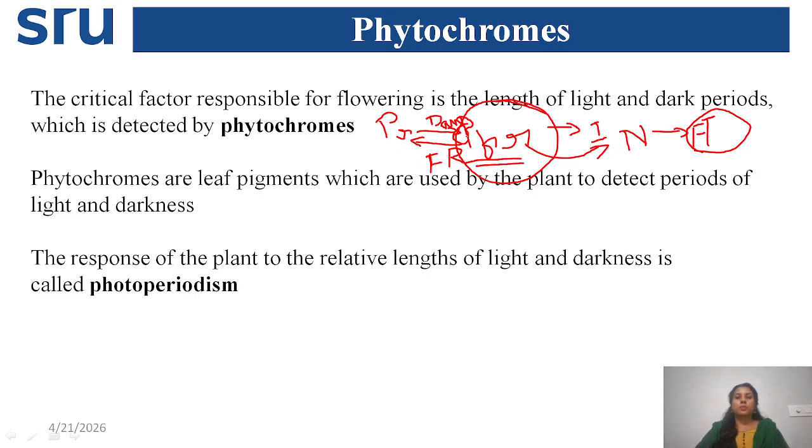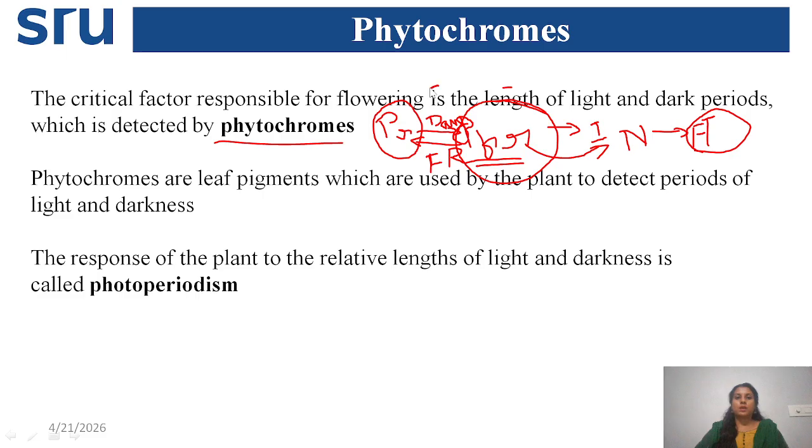So the PFR is produced during the daytime, when the PR form is converted into PFR. Just for your knowledge: phytochrome is a blue proteinaceous pigment. It exists in two forms: PR, the red light absorbing form, and PFR, the far red light absorbing form.